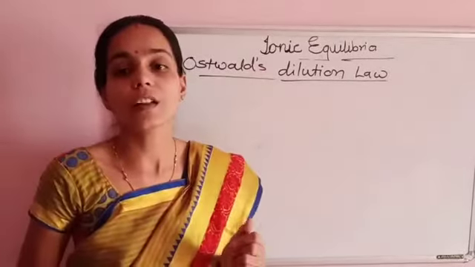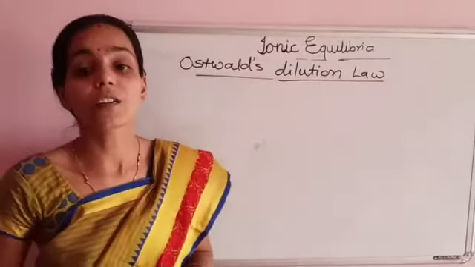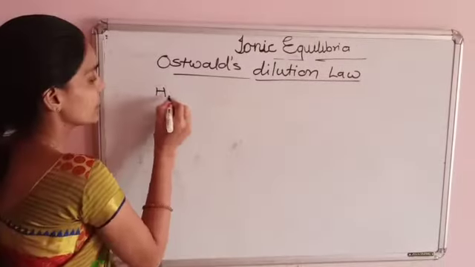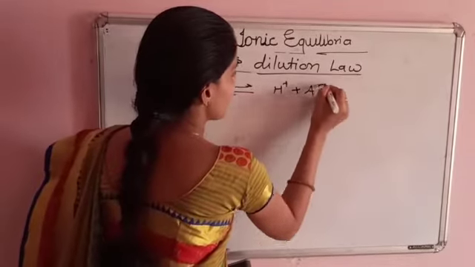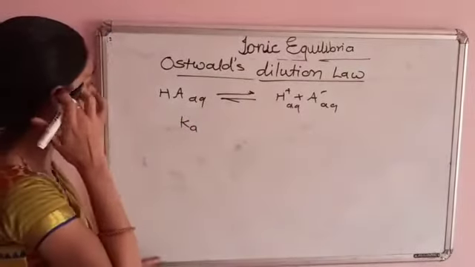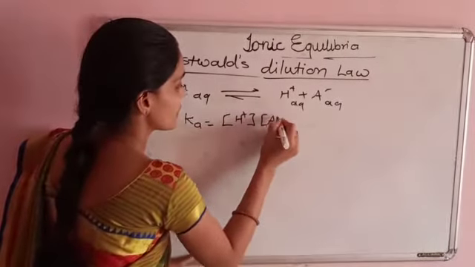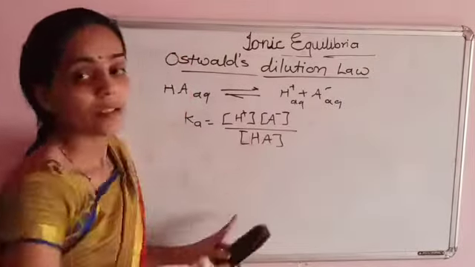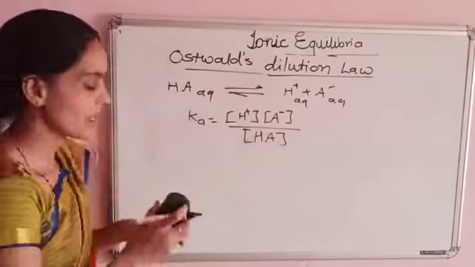Ostwald dilution law. On the basis of Arrhenius theory, Ostwald explained the Ostwald dilution law for weak acid and weak base. For a weak acid, consider the weak acid HA in aqueous medium giving H+ and A- ions. The equilibrium constant for the weak acid is the concentration of H+ times the concentration of A- divided by the concentration of HA.